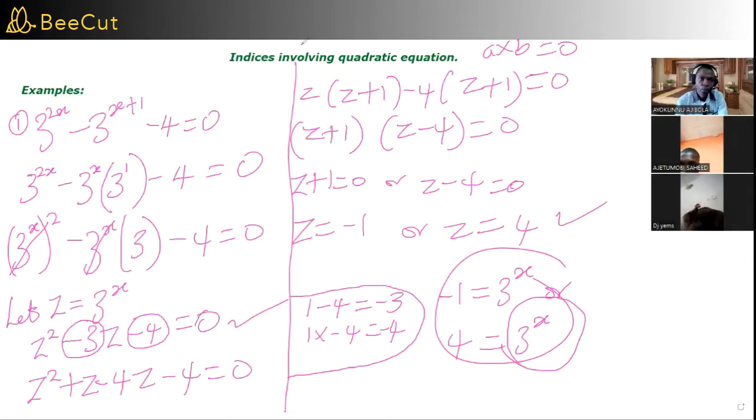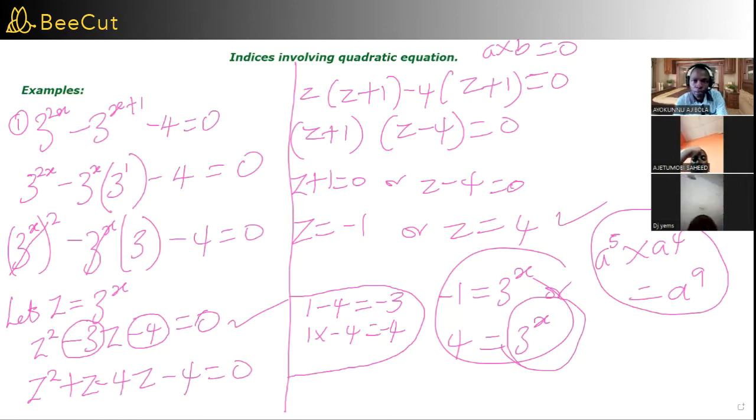So let's look at one other question. But the basic is that if you have indices like this, it's different from indices where you have, let's say, something like a raised to power 5, times a raised to power 4, and you know that's just a raised to power 9 because you're adding 5 plus 4. That is not what we're dealing with here. We're dealing with index equations here, equations that involve indices or indices that involve quadratic equations. So let's look at a very straightforward example in this one. Let's look at this.